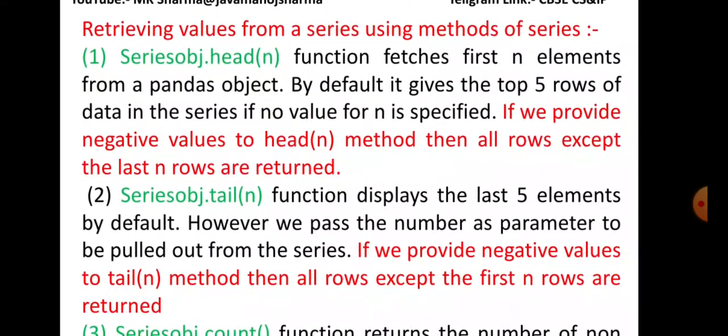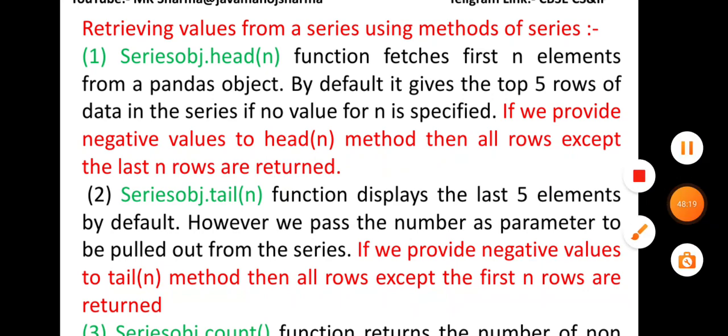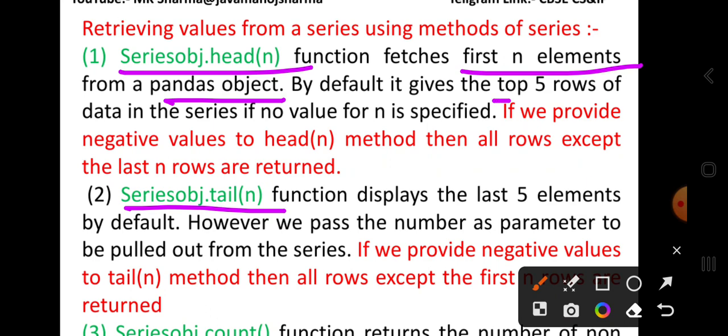Retrieving values from a series using methods of series. There are the head and tail methods. The head method is used to fetch elements from a pandas series object. By default, it will provide the top 5 rows of data in a series if no value for n is specified.